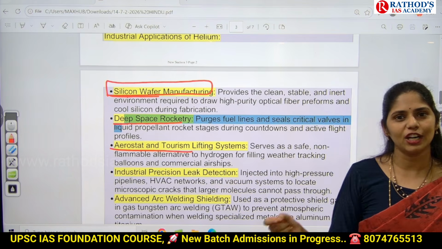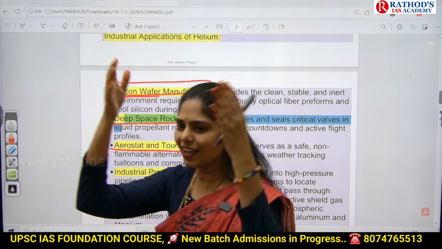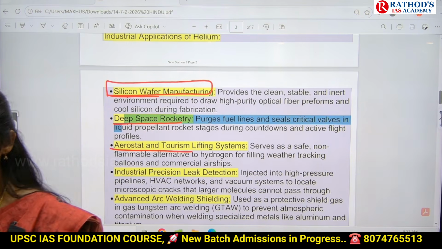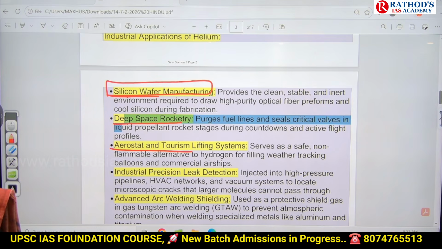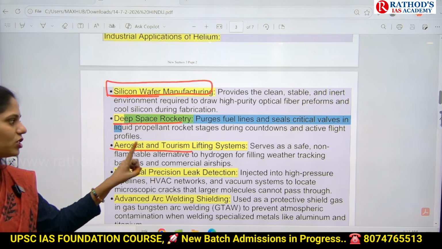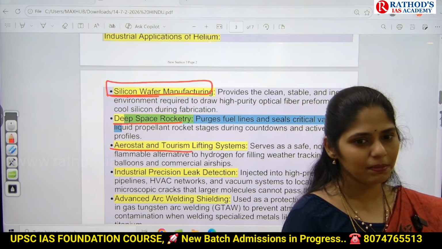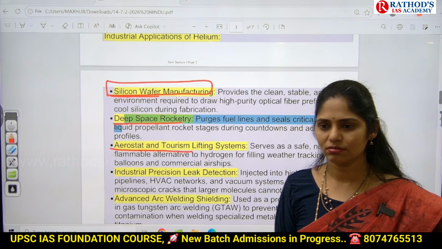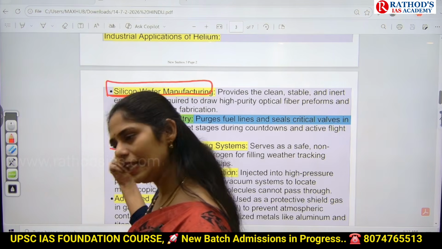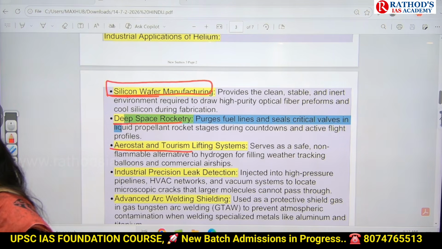And normally for 10 rupees or 15 rupees, we can see heart-shaped balloons sold in the market. Those are also helium. Why do they use helium? Because of its lightweight, it will float. It will not fall on the ground. So for that reason, in aerostat and tourism systems also we use that. Normally now you can see big balloons on big buildings. In that also they fill helium gas itself.